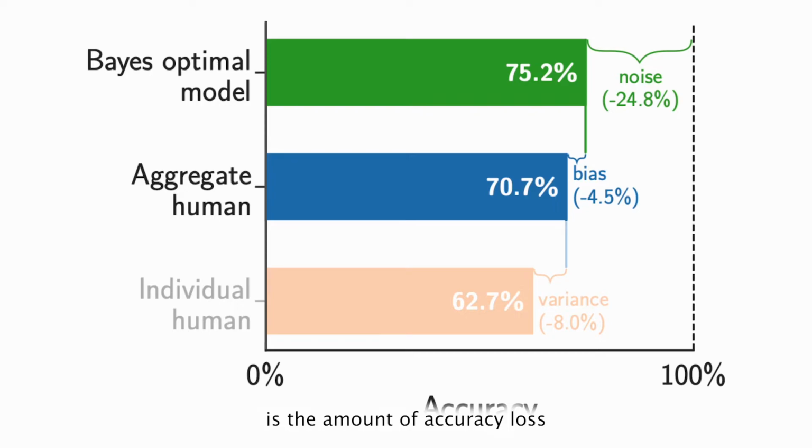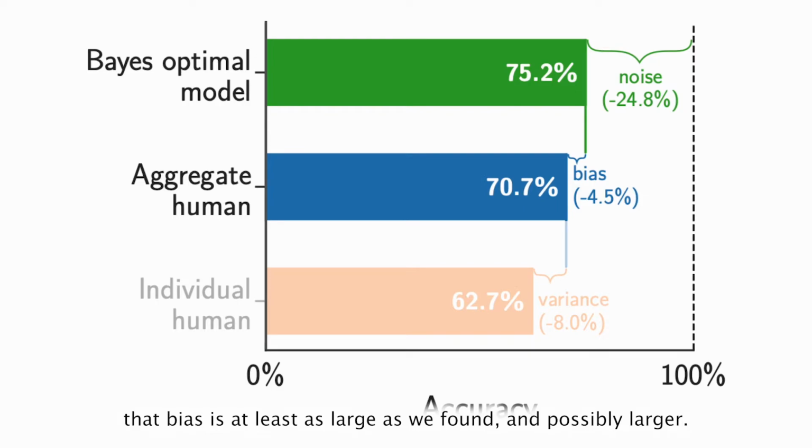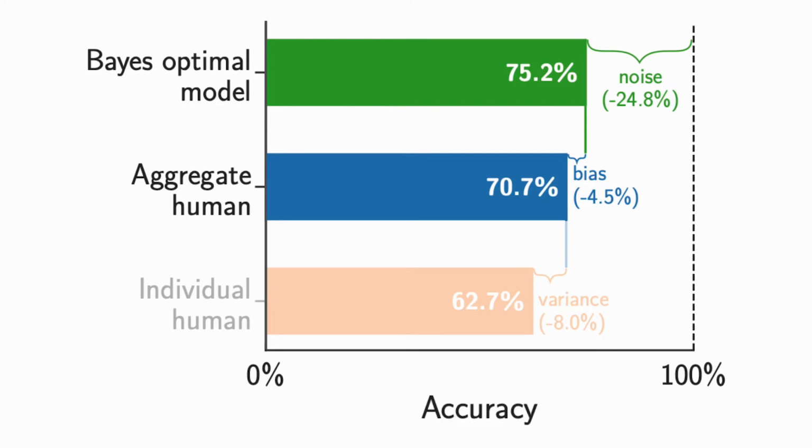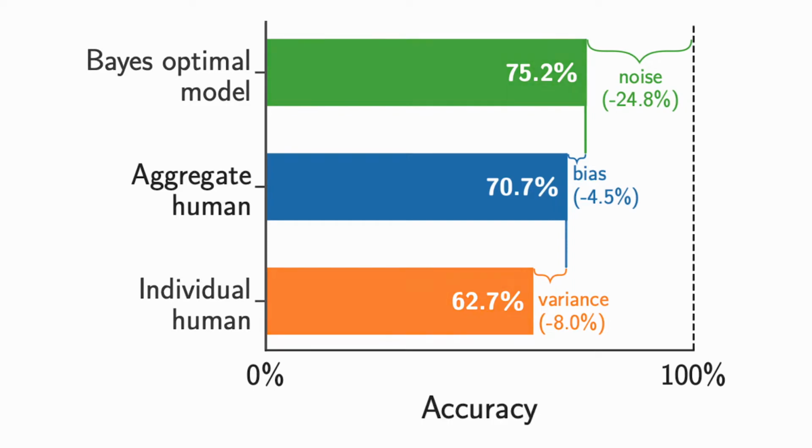Bias here is the amount of accuracy loss in the aggregate human decision that isn't caused by noise. Our upper bound on noise means we have a lower bound on bias here, implying that bias is at least as large as we found, and possibly larger. Finally, variance captures suboptimality due to random variation across individual humans. This decomposition of human error into bias, variance, and noise terms, enabled by our estimator, is analogous to the classic decomposition for machine learning classifiers.